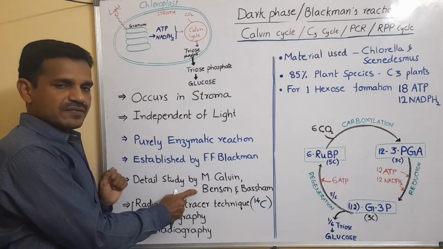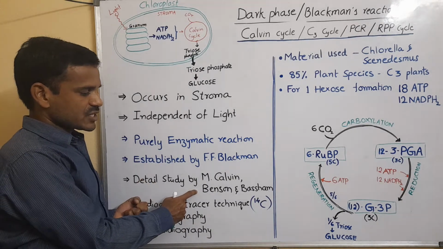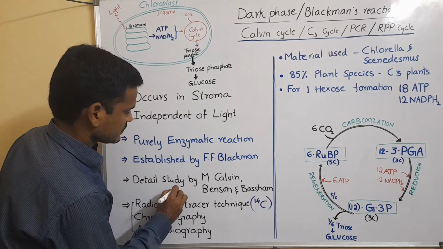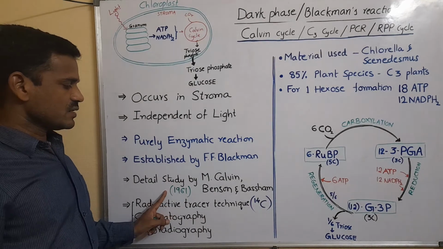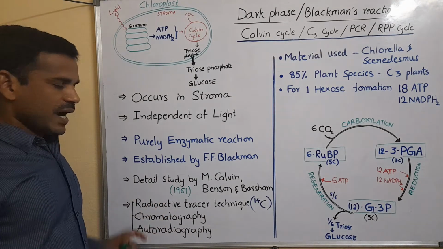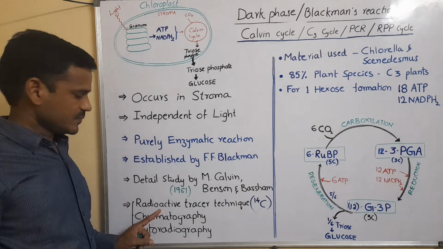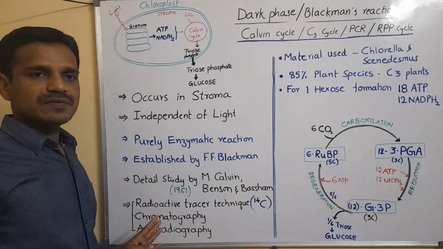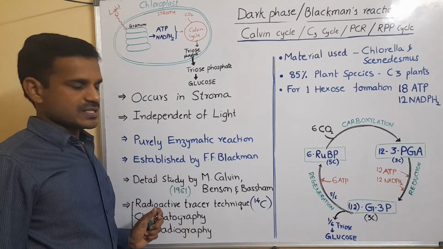For the discovery of dark phase reactions, they got the Nobel Prize in 1961. And they used different techniques: radioactive tracer technique, chromatography, and autoradiography. These three techniques were used to identify the reactions of the dark phase.